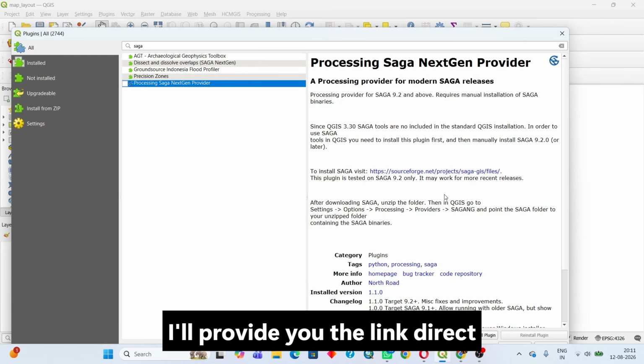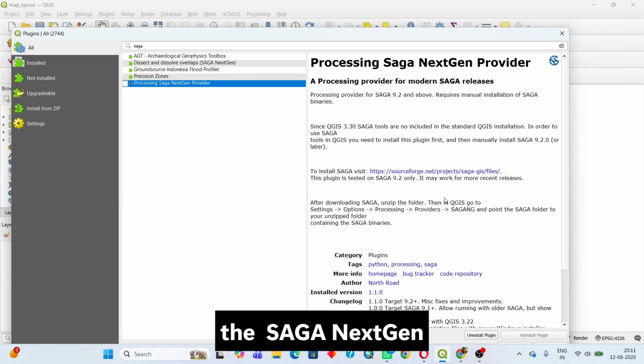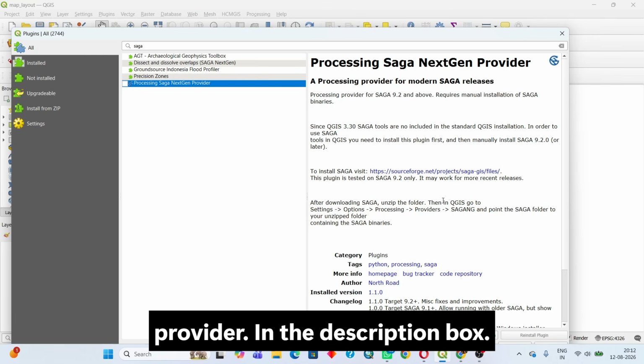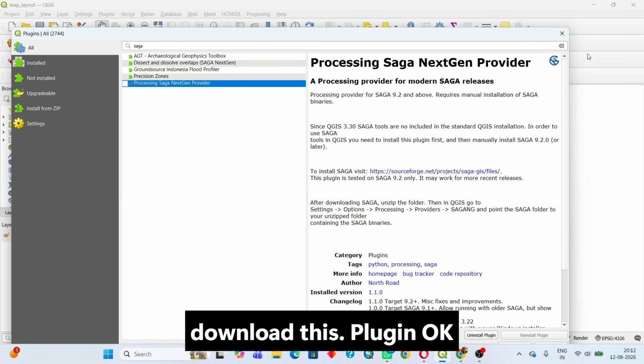So I'll provide you the direct link of the SAGA NextGen Provider in the description box to download. From there, you can download this plugin.